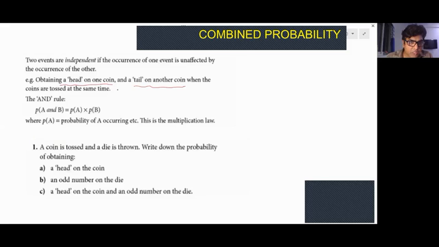So how would they come into the picture? A is the event of getting a head on one coin, and B is the event of getting a tail on the other coin. So the probability of getting a head on one coin and a tail on another coin is the probability of A times the probability of B. A and B are independent events, meaning the occurrence of one event is unaffected by the occurrence of the other. It follows the multiplication rule. Generally, whenever you have AND, it's multiplication; wherever you have OR, it is addition. I have mentioned it here, I hope it is clear.